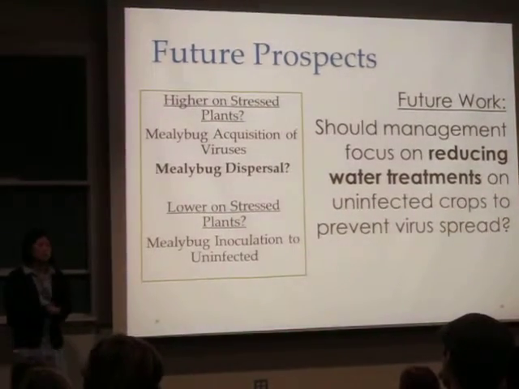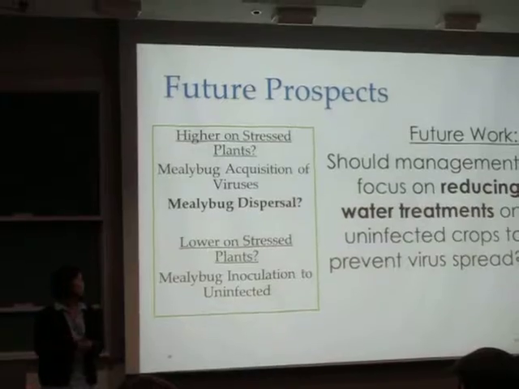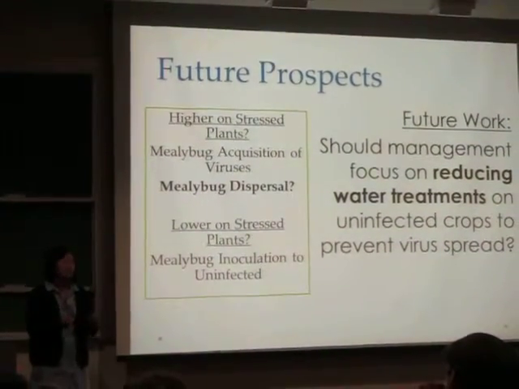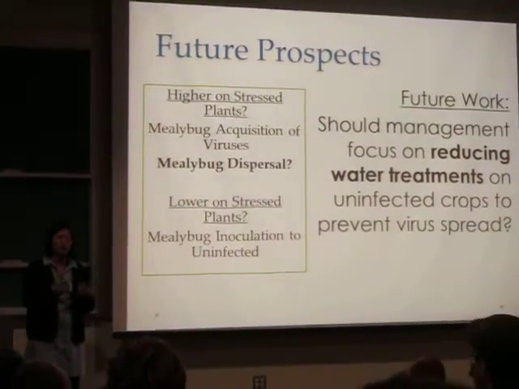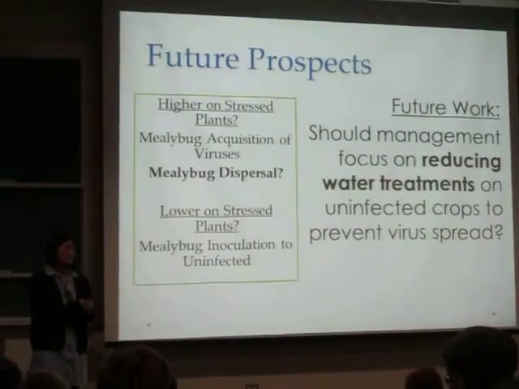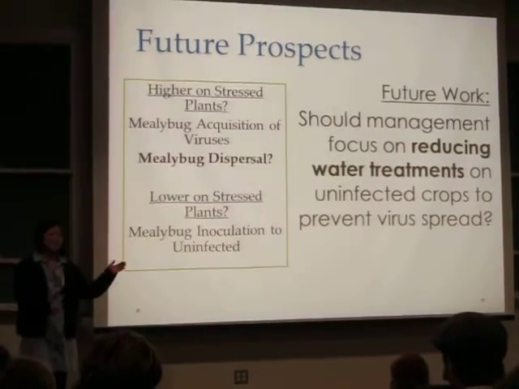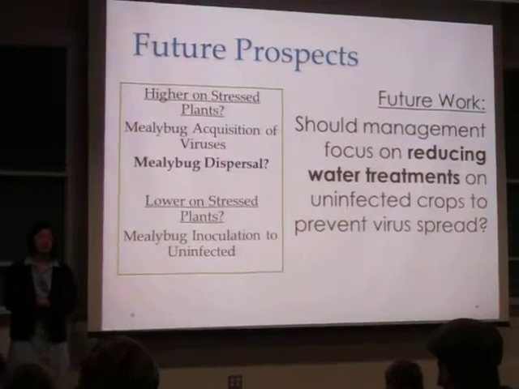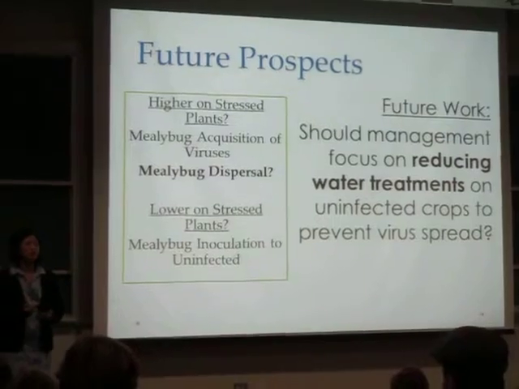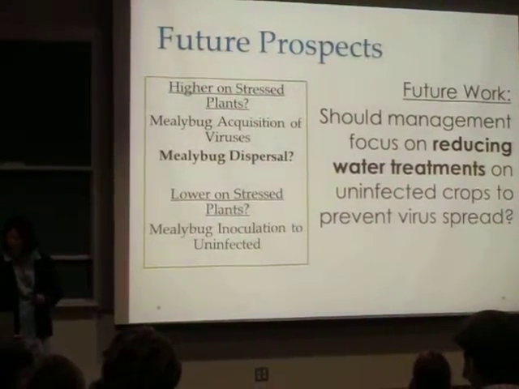So this means that it's possible that management techniques in already irrigated vineyards can focus on reducing water treatments to uninfected crops, so that the mealybugs will not be able to infect it as easily or prefer to stay on them. So that's very economical, especially with our limited water availability and continuing droughts. So hopefully that is supported.